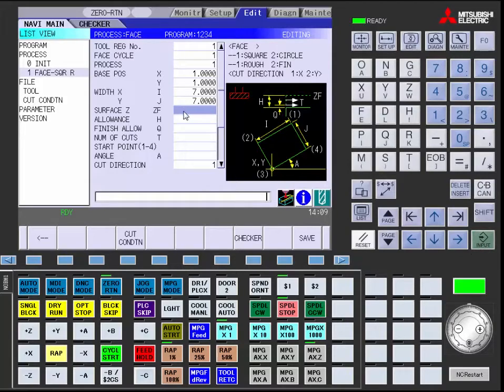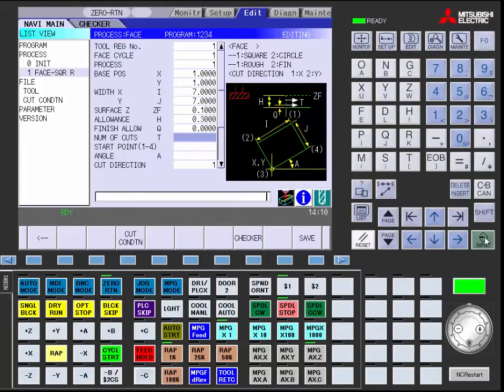Our surface height, we want to be above the part for safety. We're going to make a 0.1. Our allowance, we're going to start at a 0.3. Our finish allowance, we will set to 0.